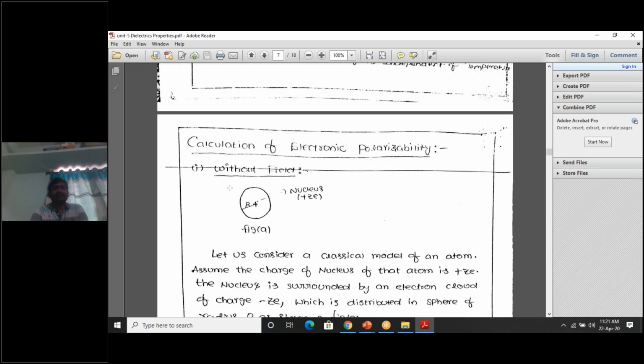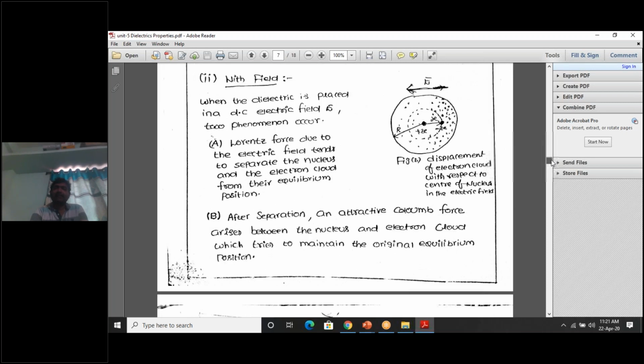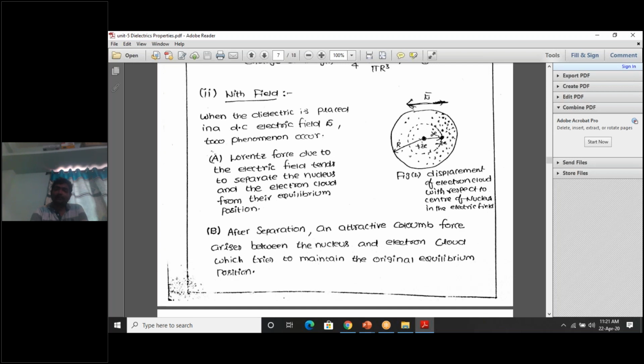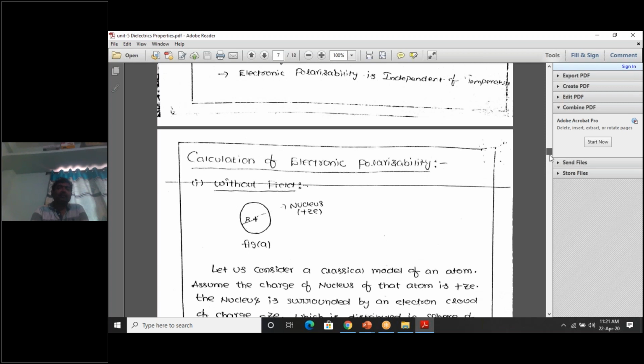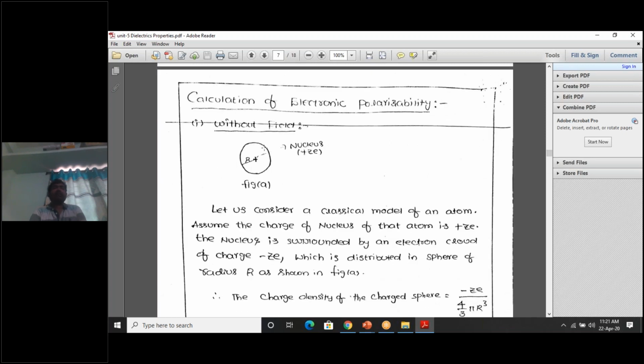So there is no electric field. You see here there is no electric field E like this. Here I am applying electric field on an atom. Which atom? A dielectric atom. On a dielectric atom, I am applying the electric field. So this is with application of electric field. Here, without application of electric field.